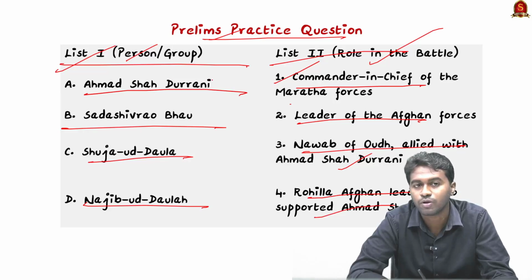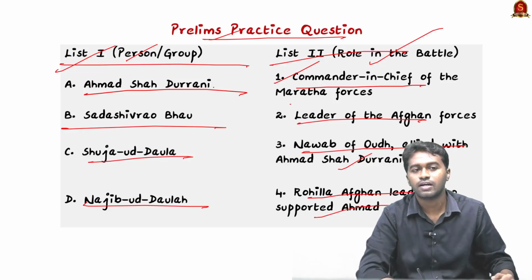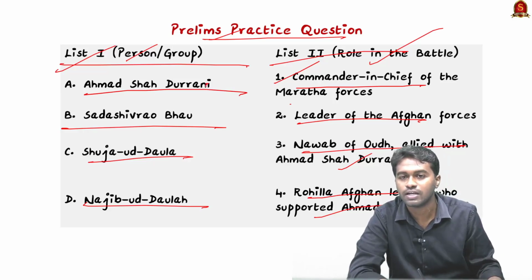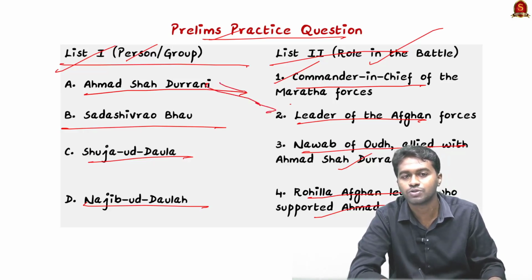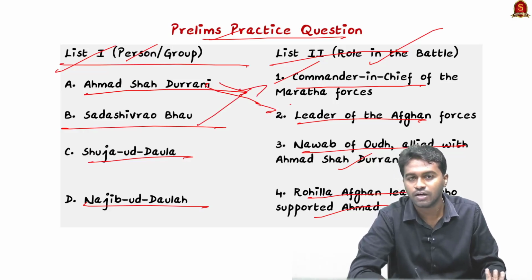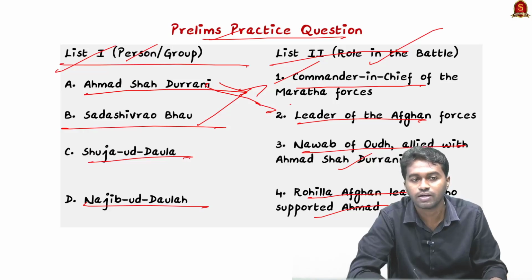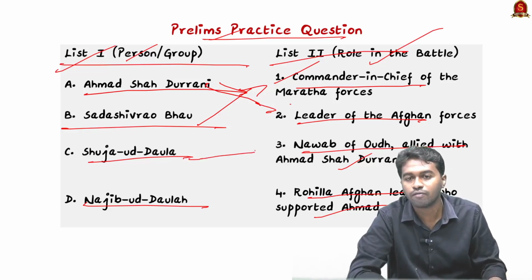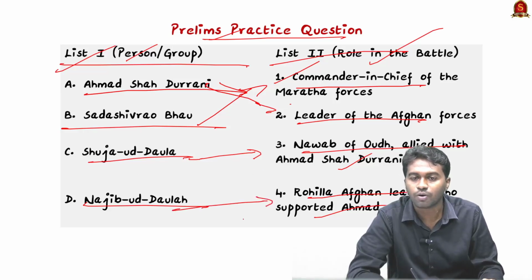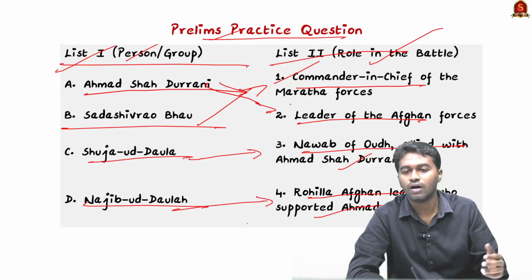So it's a match the following question, and you can see that it's very easy. So Ahmad Shah Durrani was the leader of the Afghan force, so A goes to 2, and Sadashiva Rao, he led the Marathas in the Third Battle of Panipat, so B goes to 1. And Shuja-ud-Daula, the Nawab of Oudh, allied with the Afghan ruler, so C goes to 3, and Najib-ud-Daulah, Rohilla Afghan leader who supported Ahmad Shah Durrani.